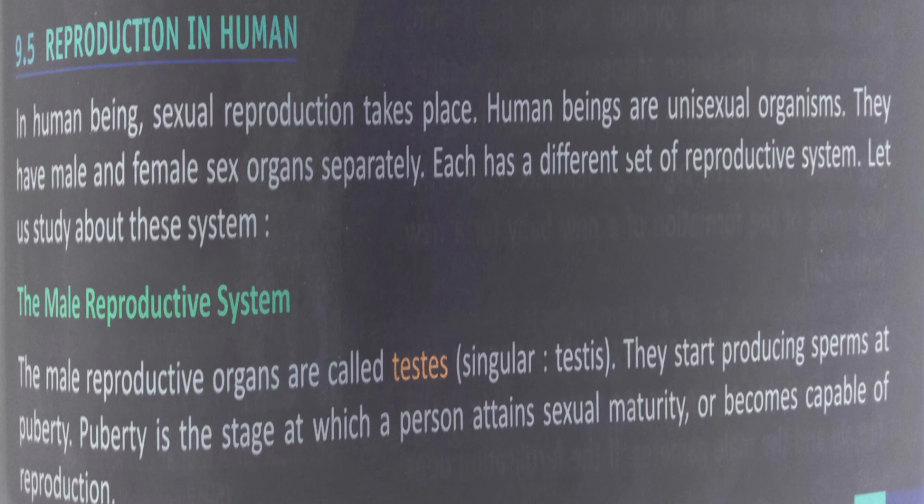The male reproductive system. The male reproductive organs are called testes, singular testis. They start producing sperm at puberty. Puberty is the stage at which a person attains sexual maturity or becomes capable of reproduction.